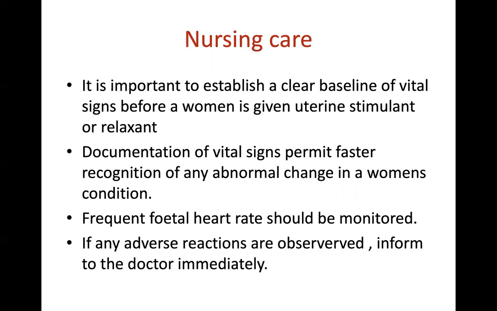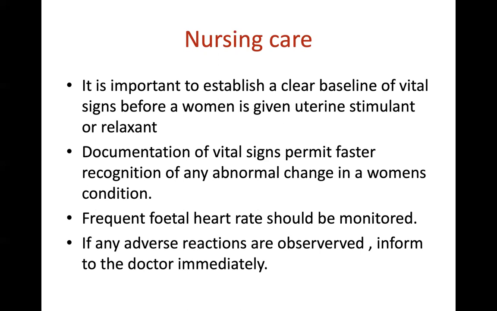Coming to nursing care, it is important to establish a clear baseline of vital signs before a woman is given a uterine stimulant or a relaxant. Documentation of vital signs permits the faster recognition of any abnormal change in a woman's condition. So you have to note down all the vitals like BP, pulse rate, ECG and other vitals, respiratory rate.